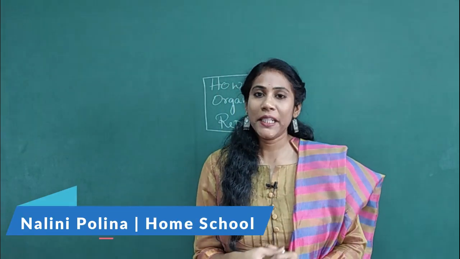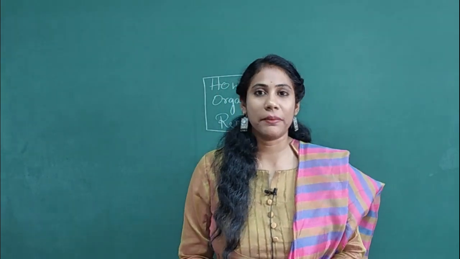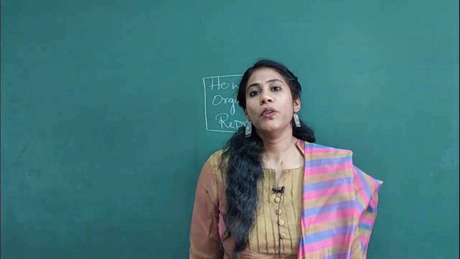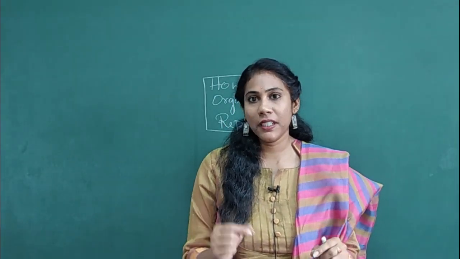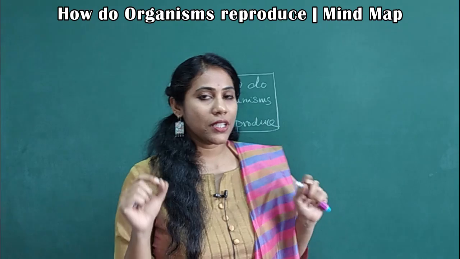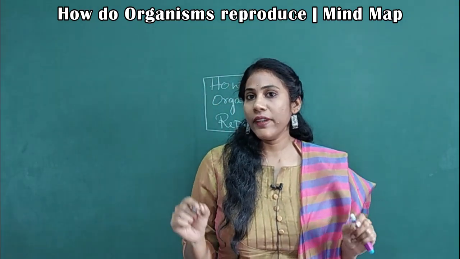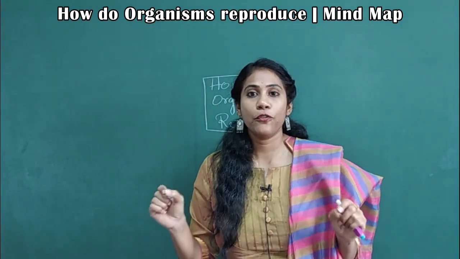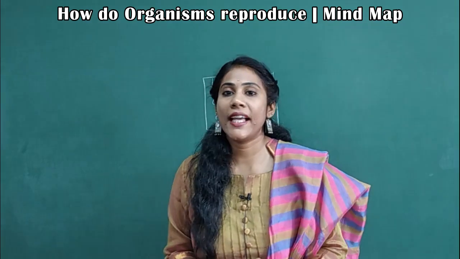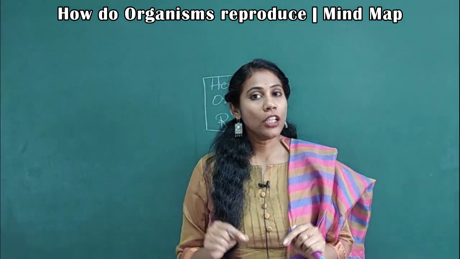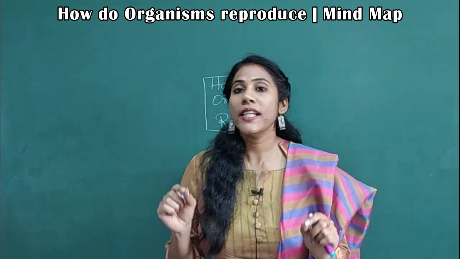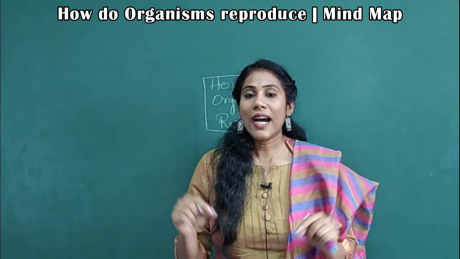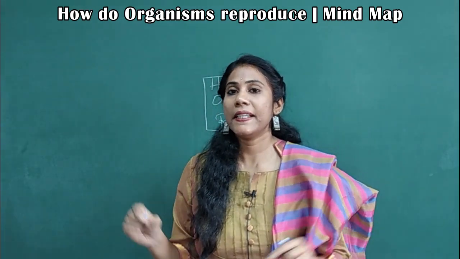As a part of mind map sessions on all science chapters, this video is all about the chapter called How Do Organisms Reproduce. Let us start a quick revision by drawing a flow chart on how organisms reproduce. As we all know, this year we have only sexual reproduction. Asexual reproduction is completely deleted.